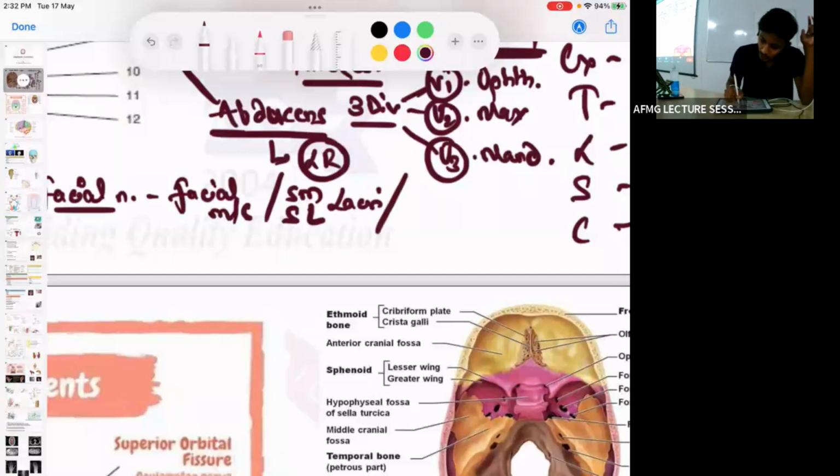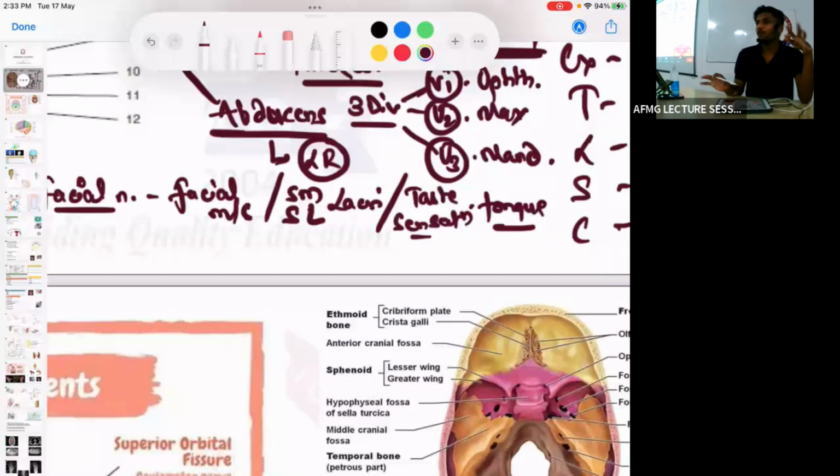And it is also known to carry sensation. It is mixed, right? That means it will have a motor function as well as a sensory function. The motor function I have already told, the facial muscle innervation, but for the sensory function, it carries taste sensation from the tongue. Which aspect of the tongue we will discuss, okay? Anterior 2/3 of the tongue, by the branch known as chorda tympani nerve.